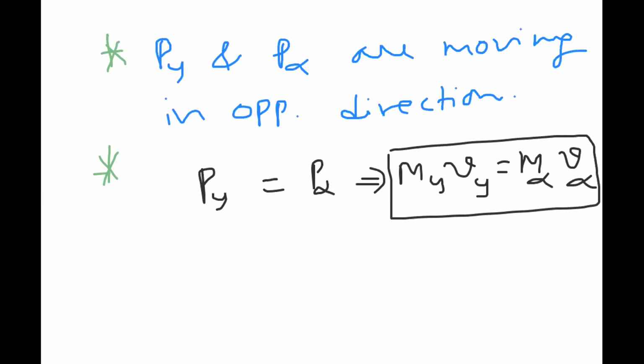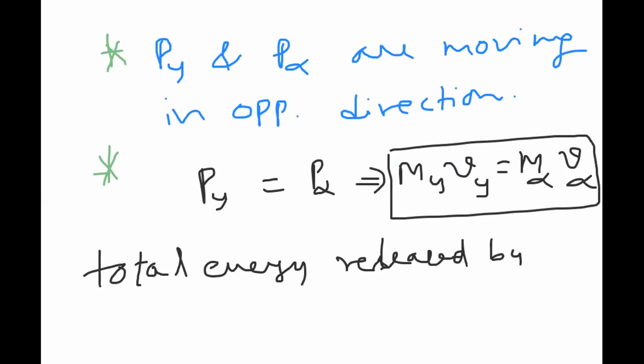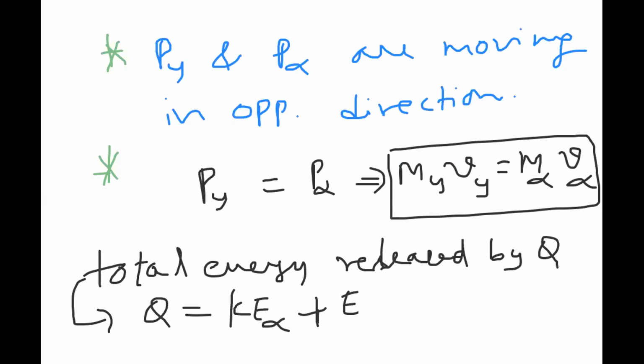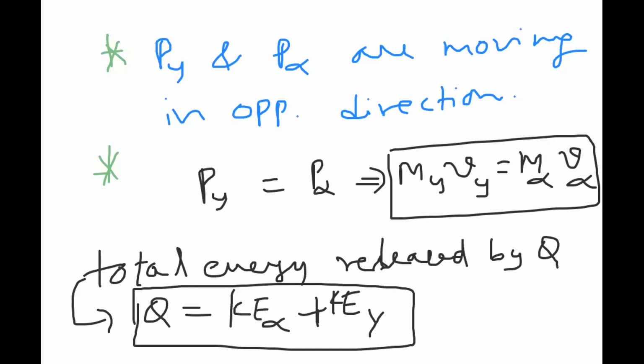What is the total energy released? They are asking us to find the total energy released, which we denoted by Q. Q is the total energy, that is the kinetic energy of the alpha particle as well as the kinetic energy of the other emitted particle, Y. So the total energy released is KE alpha plus KE Y, by the law of conservation of energy. Here the momentum is the same for both.